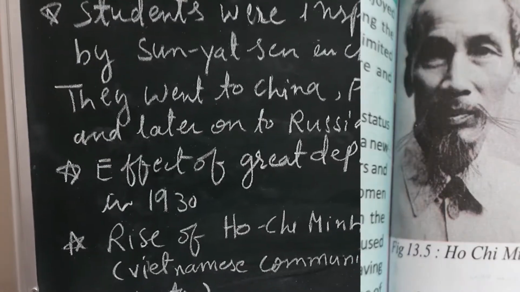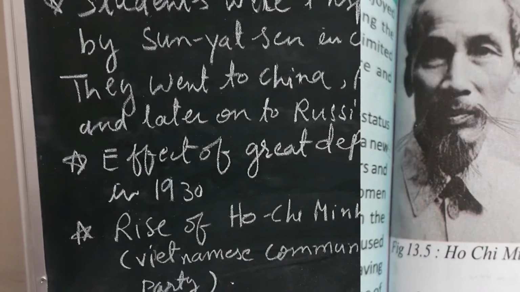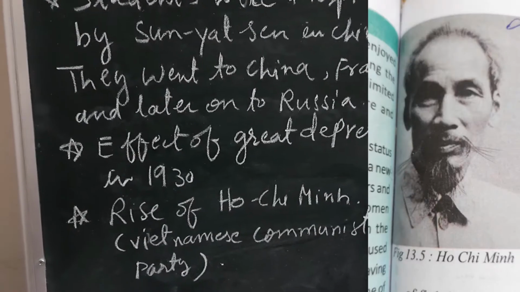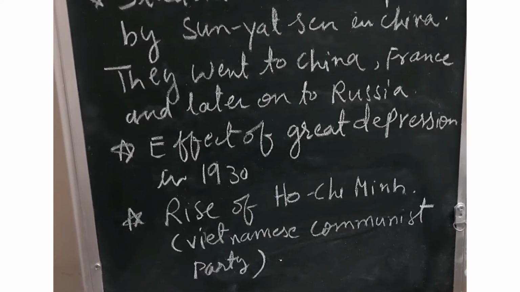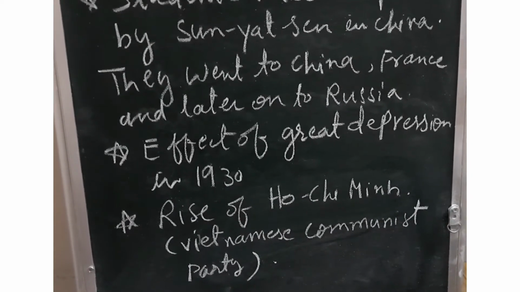Now there was the rise of Ho Chi Minh. He was the leader of the Vietnamese Communist Party. Ho Chi Minh was a great leader of Vietnam, and he had spent some time in France and in Russia also.